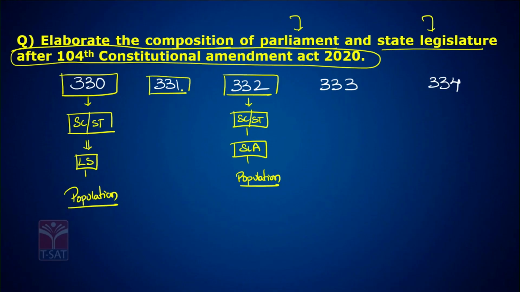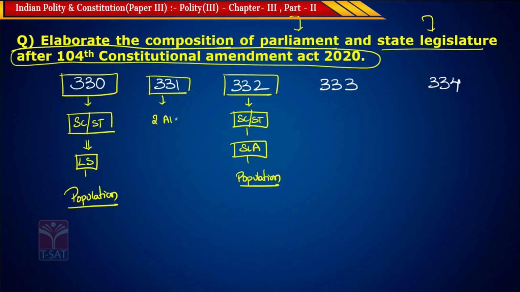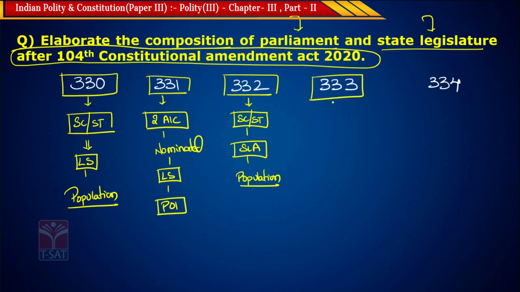Article 331: Up to 2 Anglo-Indian community members shall be nominated in Lok Sabha by the President of India. Article 333: Up to 1 Anglo-Indian community member shall be nominated in the State Legislative Assembly by the Governor.